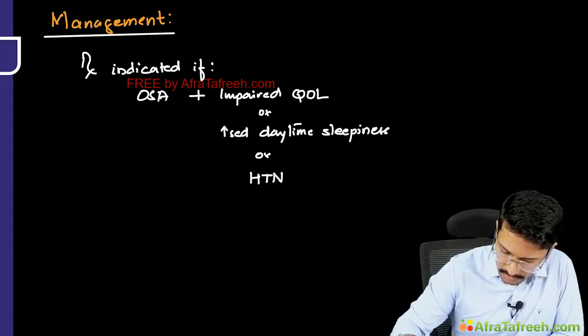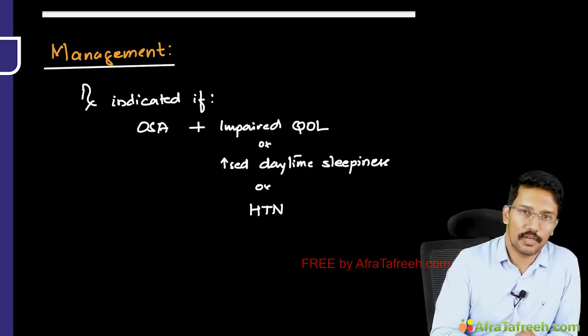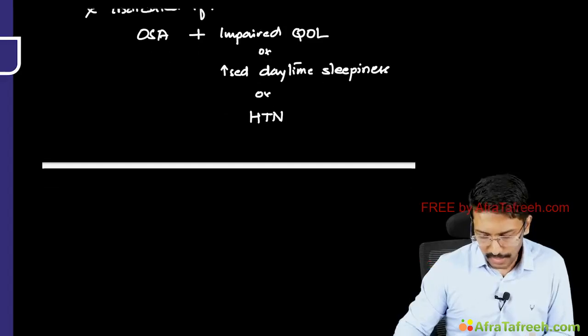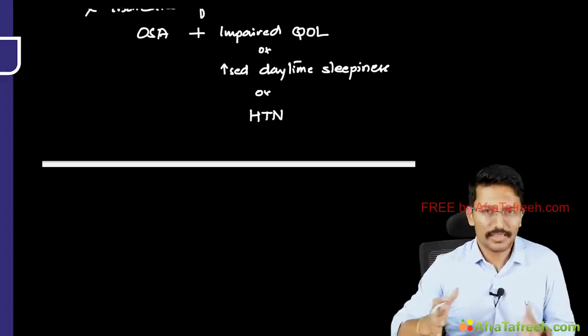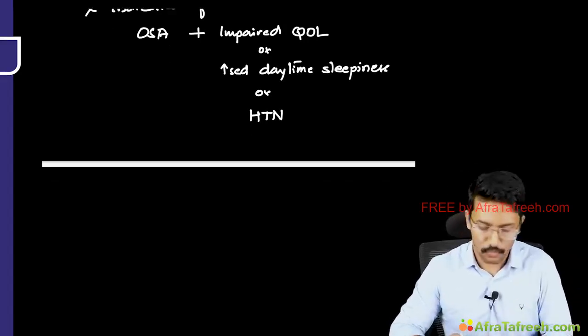So in presence of these, patients with OSA need to be offered definitive treatment. Okay. In the absence of this, probably lifestyle modifications and weight loss are the standard recommendation. Anyway, anyone who is obese, we will definitely suggest them to go for weight loss.